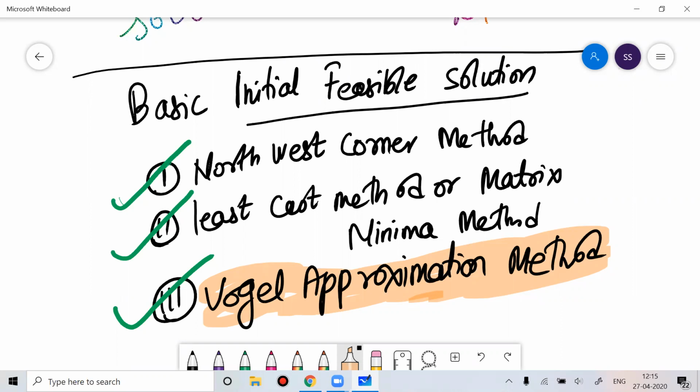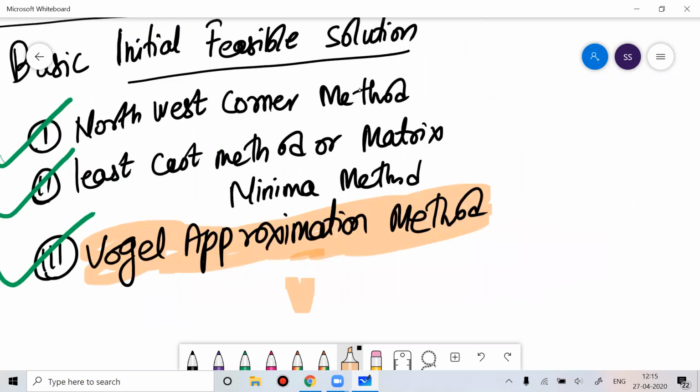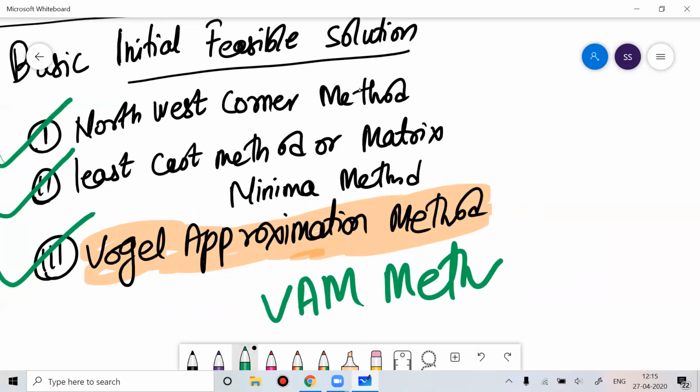So many times in exams, they'll write "solve this problem by VAM method." Out of these three methods, the most difficult method is the VAM method. And if you ask the students, no one likes solving the problem by VAM method.